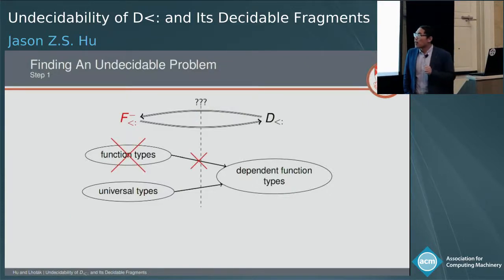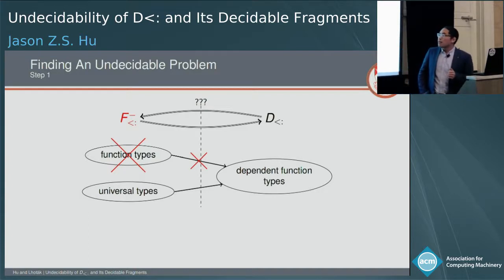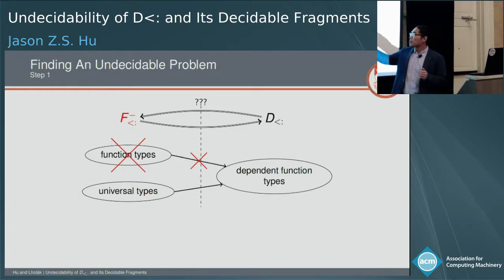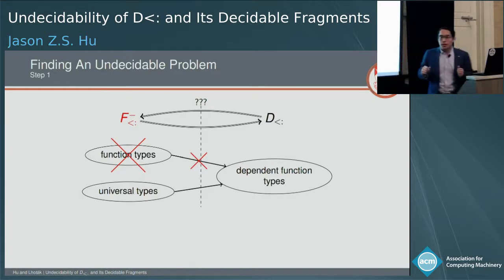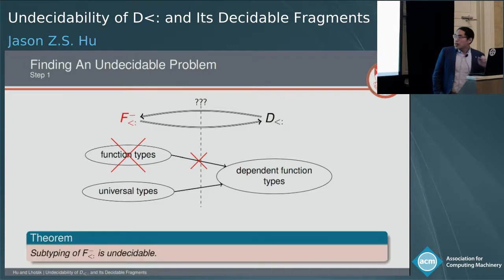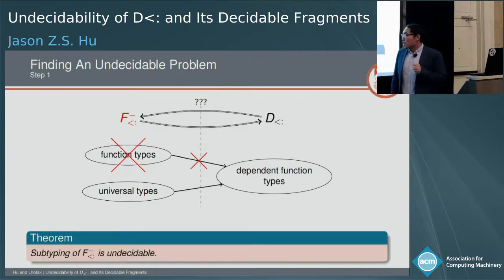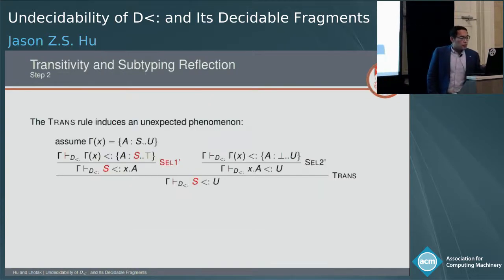So that means we are not able to reduce from F sub. Instead, we do a very simple treatment. We just directly remove function types from F sub, and we create another calculus called F sub minus. The consequence is that if function types don't exist, then the case in the translation function is also gone. The direction from F sub minus to D sub also works, but we are not very sure about the other direction yet. But what's pleasant is that subtyping of F sub minus remains undecidable.